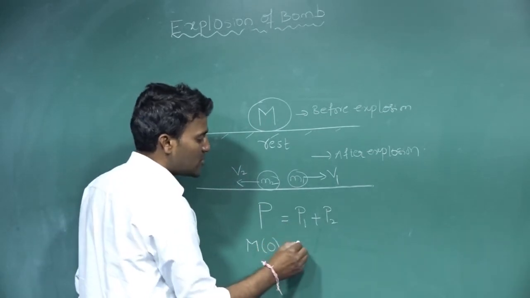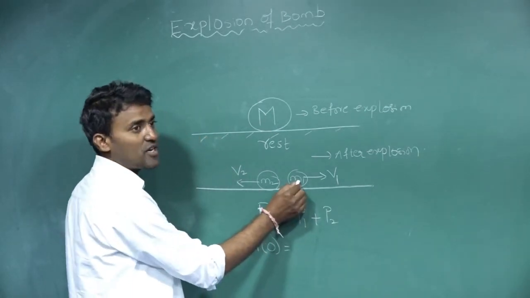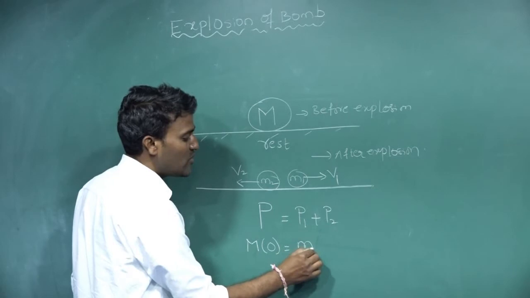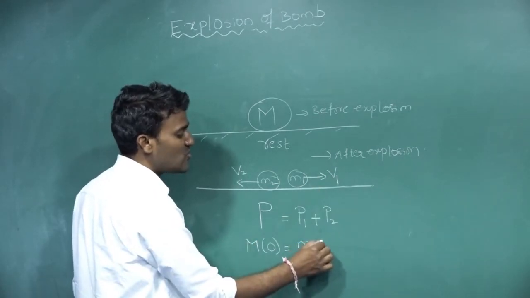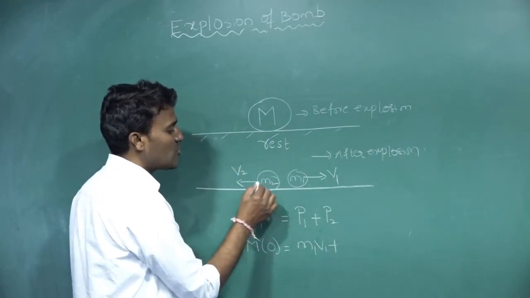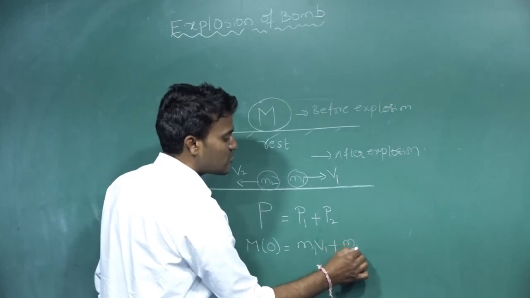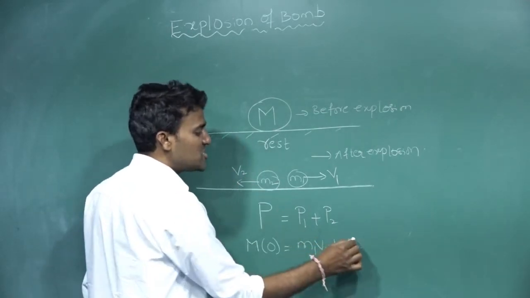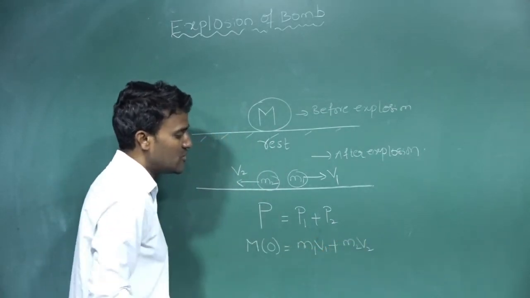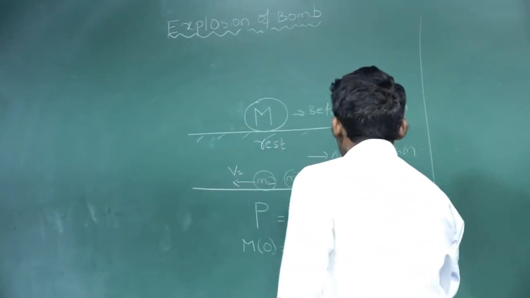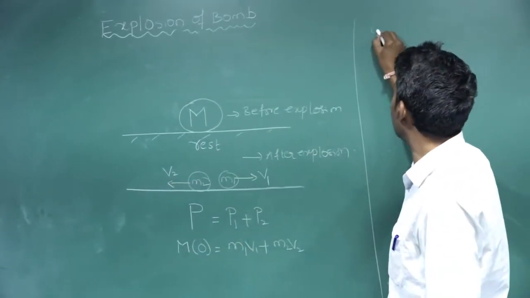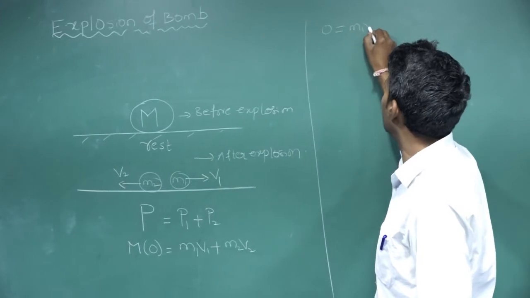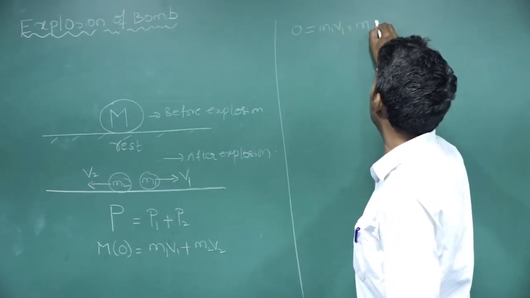What is the mass of the piece? M1, moving with a velocity V1, plus the second piece with mass M2 and velocity V2. Now this one you can write as 0 into something is 0. That is, 0 equals M1 V1 plus M2 V2.